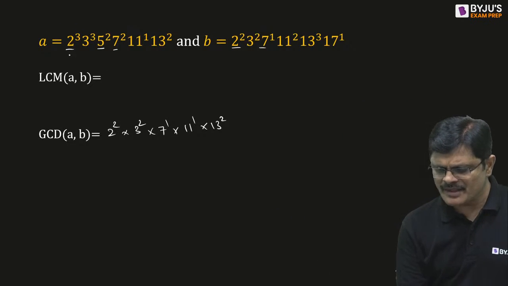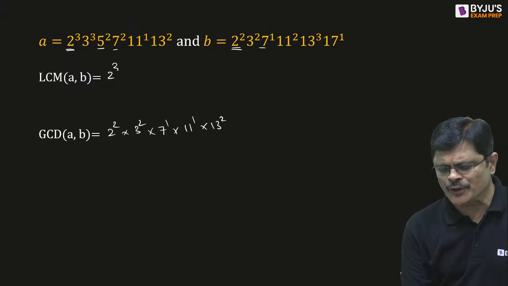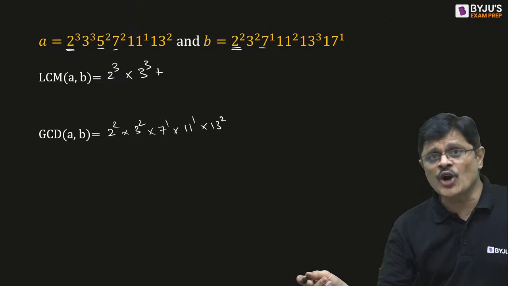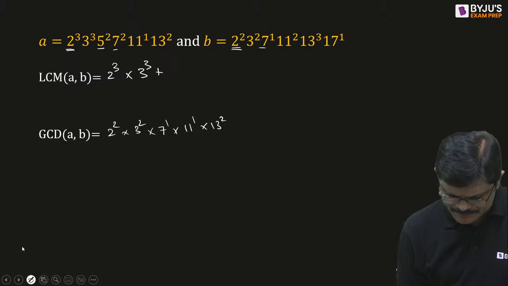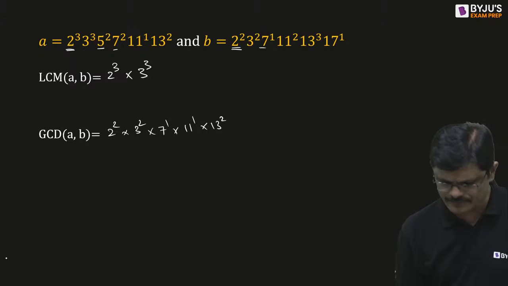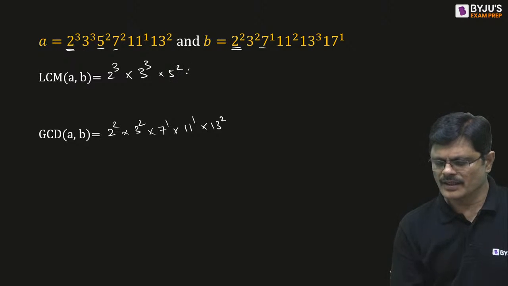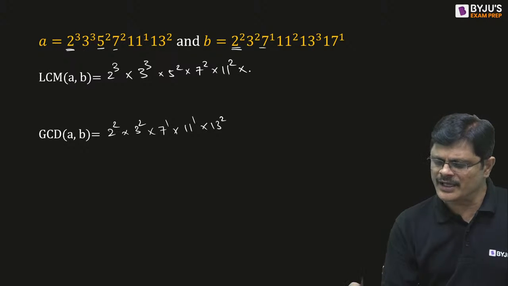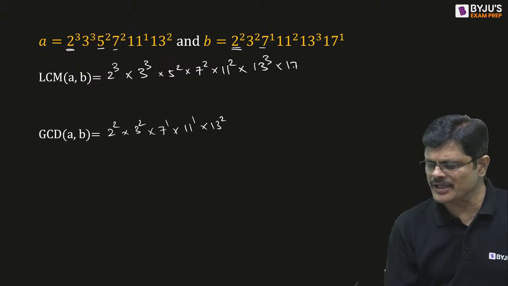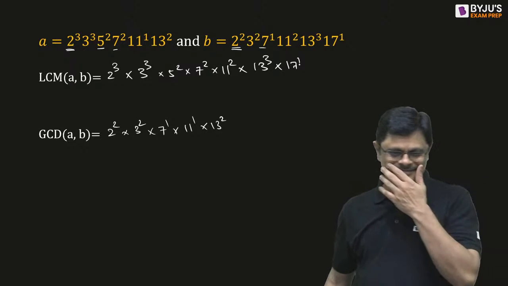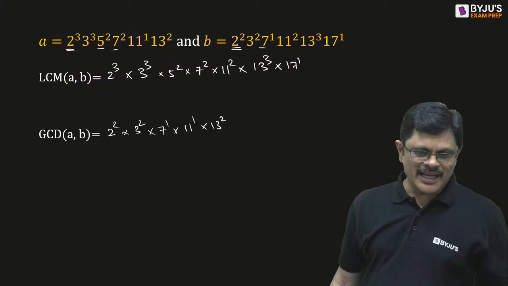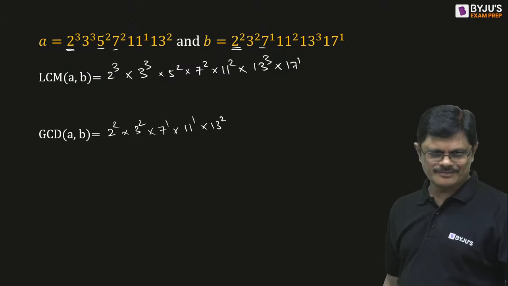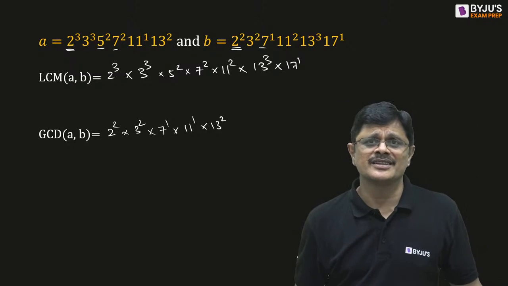Whereas for LCM, 2 cube, 2 square, the larger power you take. 3 cube, 3 square, the larger power you take. 5 square is not in both, so you take 5 square completely. Then 7 square, 11 square you take it. 13 cube you take it, and finally 17 power 1. Cool. Wonderful. Like that. So we should know the prime factorization. That is very, very useful.